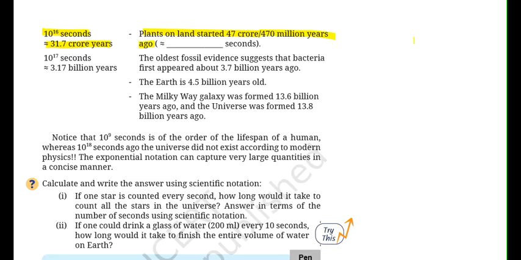So again we need to convert this crores into seconds. So 470 million years, million में आपका 10 to the power of 6 आ जाएगा. फिर years में आपके 365 days आ जाएंगे. लीप ईयर को इग्नोर कर देते हैं. और फिर 365 में आप 24 मल्टीप्लाई करोगे, देन 60 एंड देन 60 अगेन टू गेट इट इन सेकेंड्स. एंड लेट्स कैलकुलेट दिस. So this calculation will come as approximately 1.482 into 10 to the power of 16 seconds. Right? यहाँ लिख देते हैं. Approximately 1.4 को मैं 1.5 कर देती हूँ into 10 to the power of 16 seconds.